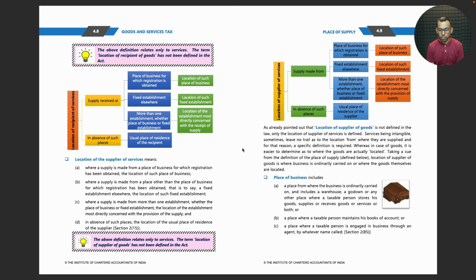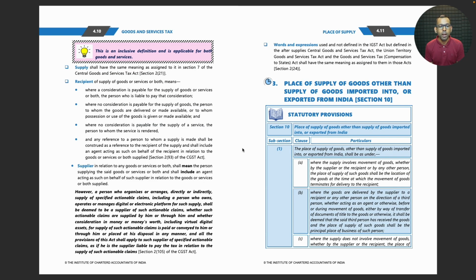Place of business includes a place from where the business is ordinarily carried on and includes a warehouse, a godown, or any other place where a taxable person stores his goods, supplies, or receives goods or services, or both, or a place where a taxable person maintains his books of account, or a place where a taxable person is engaged in business through an agent by whatever name called. This is an inclusive definition and is applicable for both goods and services. Supply shall have the same meaning as assigned to it in Section 7 of the CGST Act.